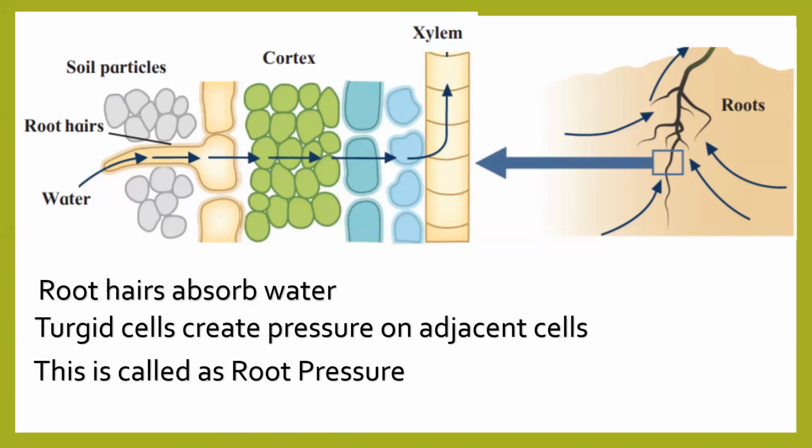The diagram is also present in the textbook, page number 164. The most right hand side of the diagram explains how different roots are going to perform the same work, and all roots are going to absorb water in the same way, creating root pressure. Okay, page number 164. Thank you very much, students.